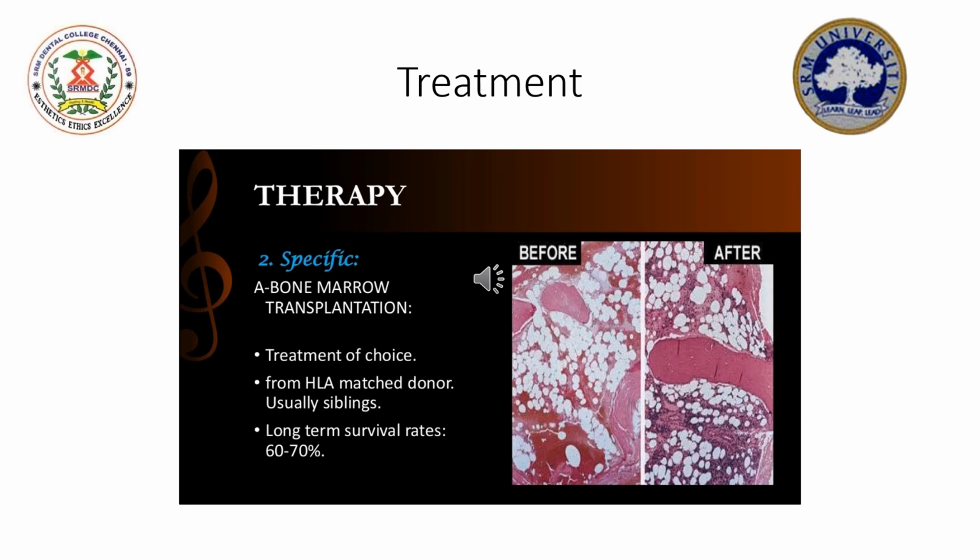Now, coming to the specific treatment of the disease, number one, to start with, patients are put on marrow stimulating agents, especially androgens, which are administered orally. This is followed by immunosuppressive therapy, which was frequently done using anti-thymocyte globulin and anti-lymphocyte serum.